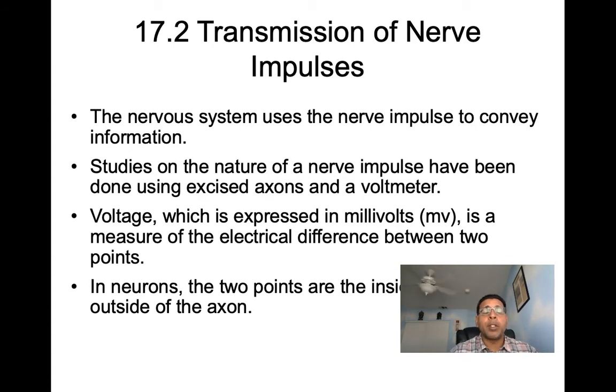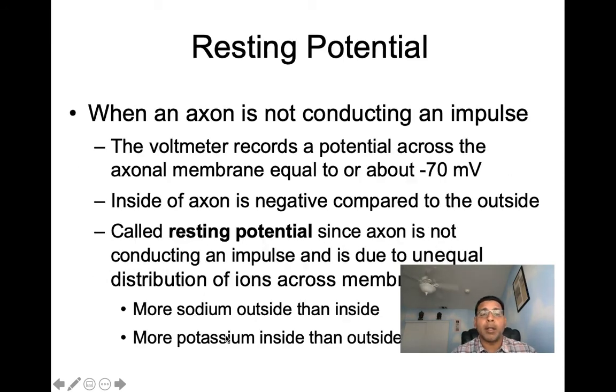All right, next then let's move on to transmission of nerve impulses. Now the nervous system, we said, is going to use nerve impulses, or we call them action potentials, to convey information. Now studies on the nature of a nerve impulse have been done using excised axons and a voltmeter. Next here then we have the term voltage. Voltage is going to be expressed in millivolts, and it is the measure of the electrical difference between 2 points. In neurons, the 2 points are the inside and the outside of the neuron.